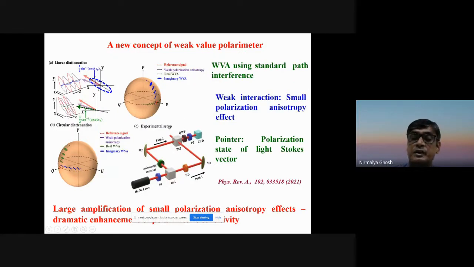And this is something which we have developed latest. This is borrowing the concept from the interferometric philosophy of weak measurement. So this is a new concept of a weak value polarimeter. Again, we use a Mach-Zehnder kind of interferometric setup. We provide a weak coupling between the polarization and the path degree of freedom of light, just like we see in the case of the Kerr effect. By this means, we can amplify very small polarization anisotropy effects. So this can turn out to be very useful for detecting very small polarization anisotropy effects. We have shown that the conventional polarimetry sensitivity can be enhanced manifold by using this kind of weak value amplification. We named it the weak value polarimeter.